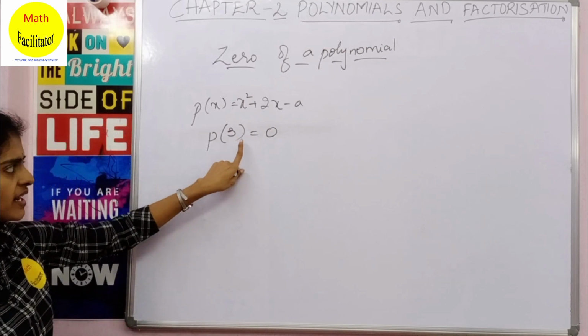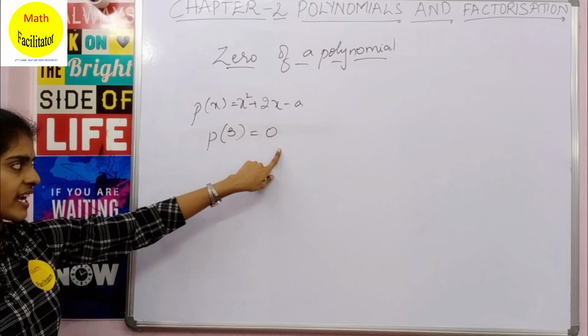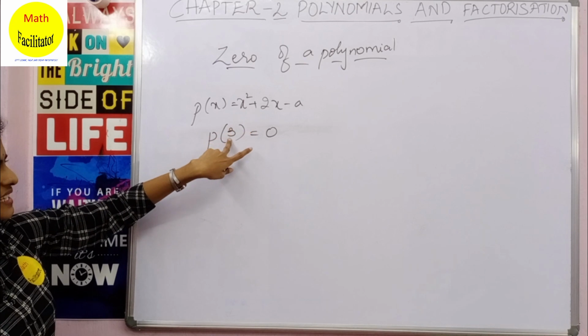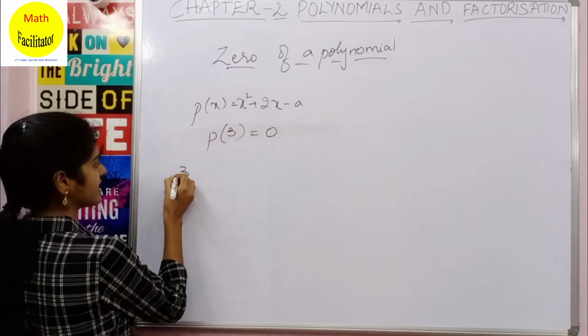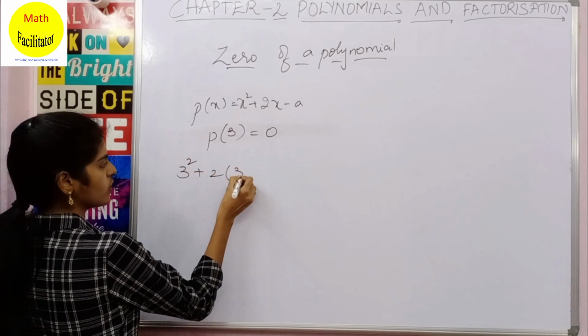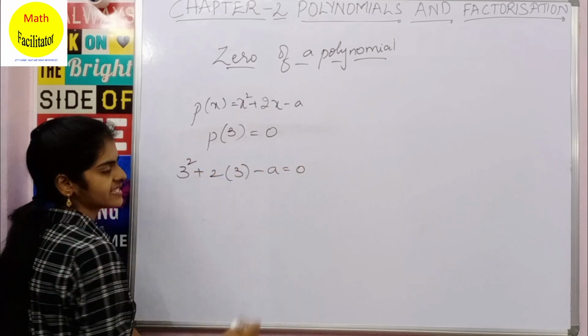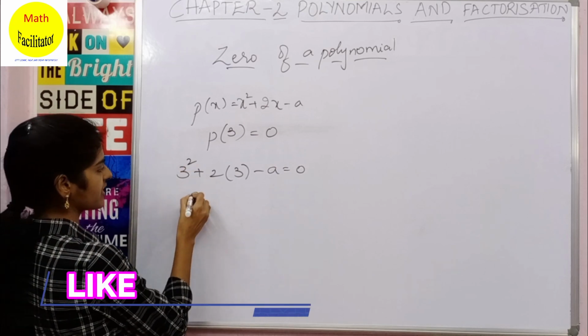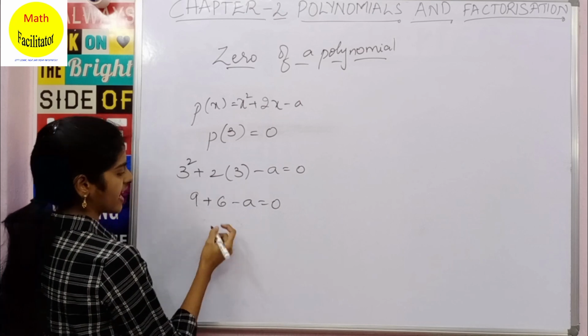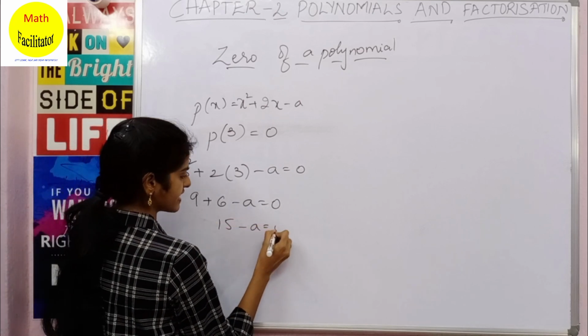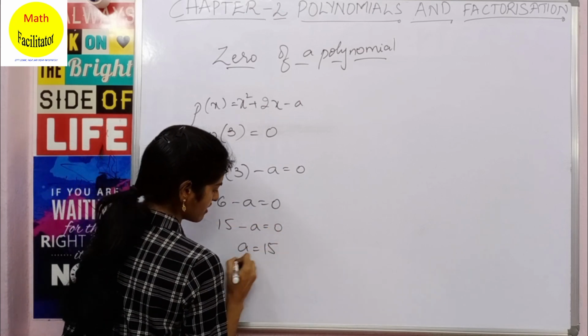Now what is p of 3? P of 3 is nothing but substituting 3 in this place. So it is 3 square plus 2 into 3 minus a equal to 0. So 3 square is 9 plus 2 into 3 is 6 minus a equal to 0. So 9 plus 6 is 15 minus a is 0. So a is nothing but 15.